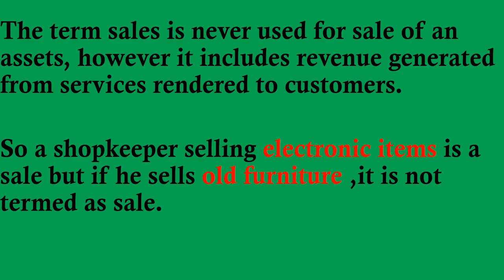If the shopkeeper sells an electronic item, then it is a sale for him. But if he sells the old furniture of his building, it is not termed as sale. Fine, understood this concept? So basically we can say that sales refers to the amount of goods sold that are already bought or manufactured by the business.